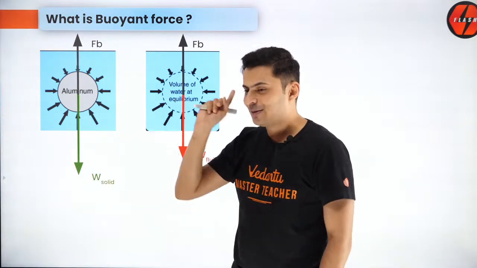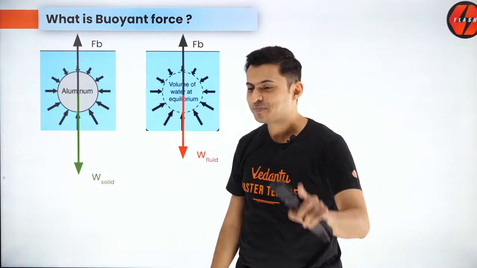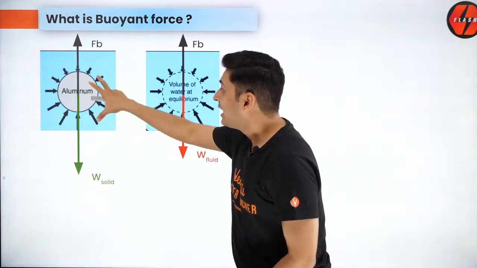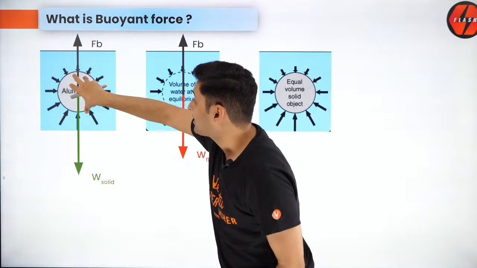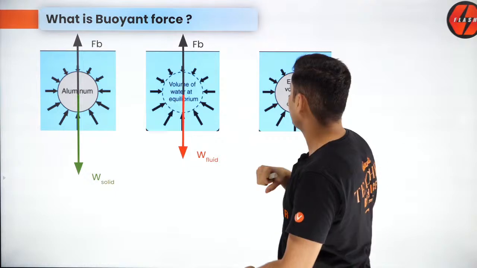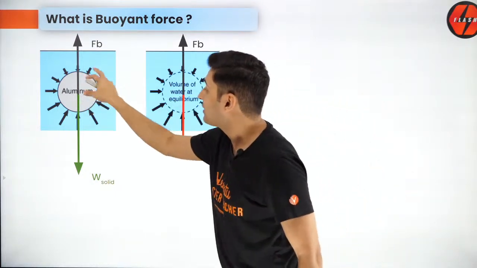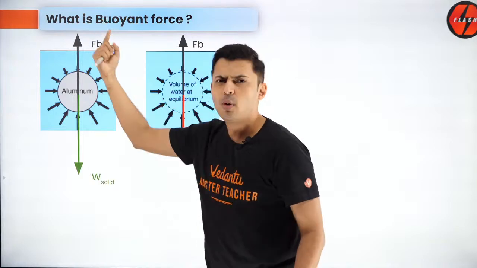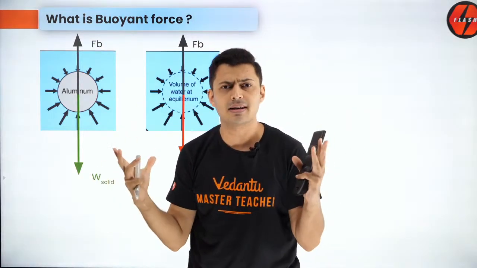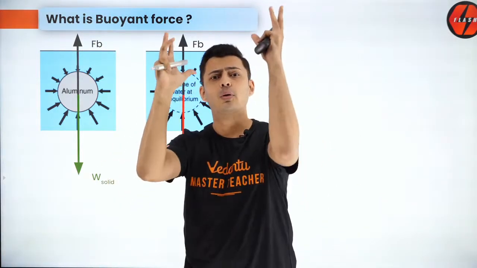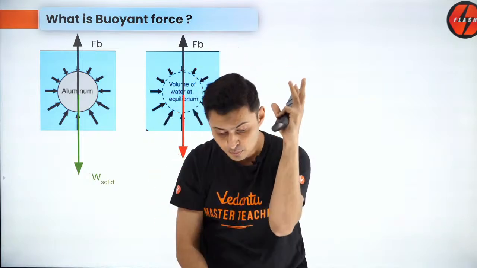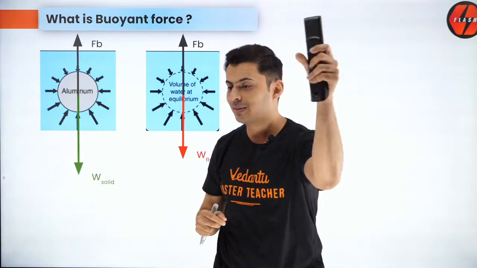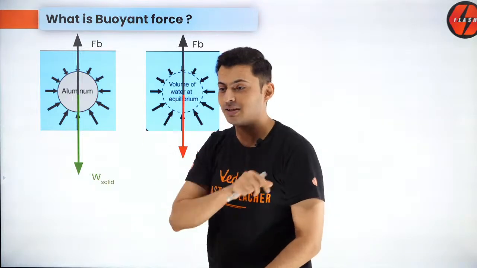Now, if you have understood this point, understand, if this mass is more than the water's mass, what will happen? This weight will be more. Buoyant force still thinks there is water inside, so it will apply only that much force, but the actual mass is more. So what will happen? The object will sink. Is that clear? Yes, the force gets misunderstood.